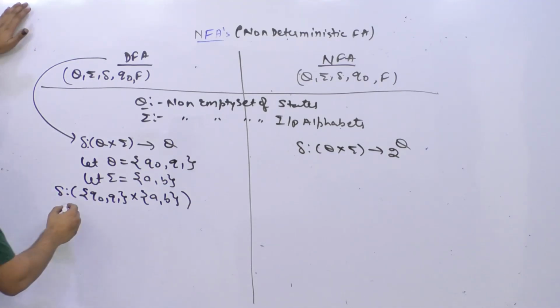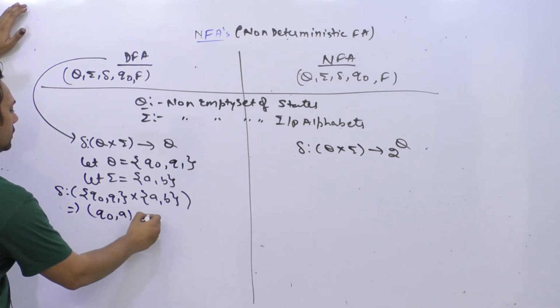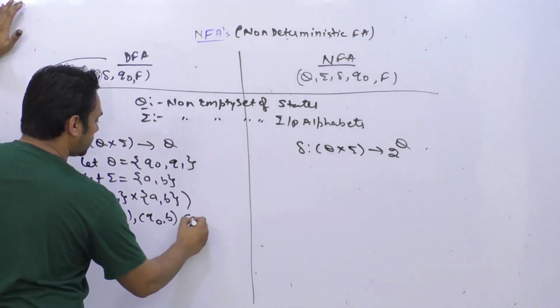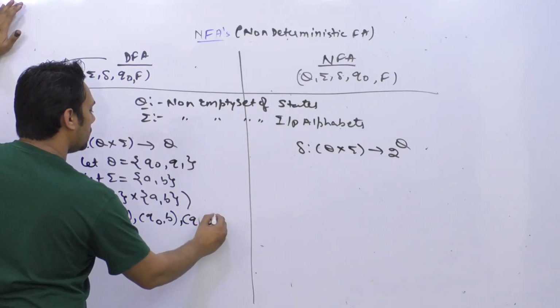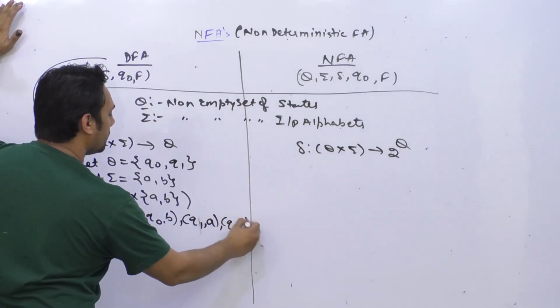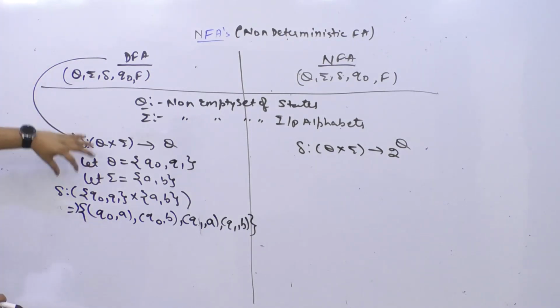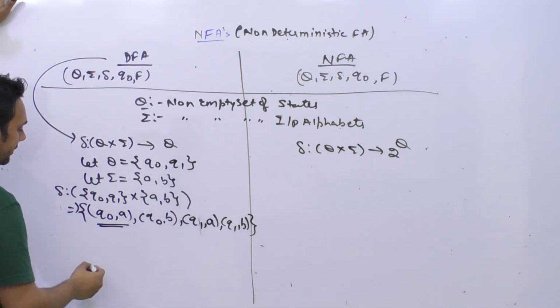This cross product will result in Q0 comma A, Q0 comma B, Q1 comma A, and Q1 comma B. Okay, so this will be the cross product. Cross product means here again you can see everything is mapped with exactly one.